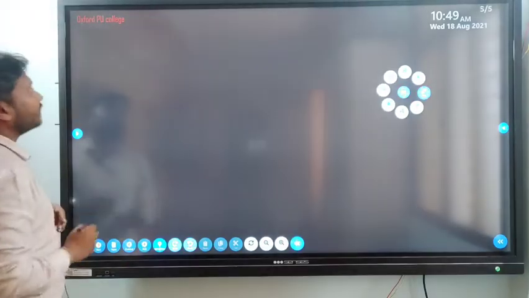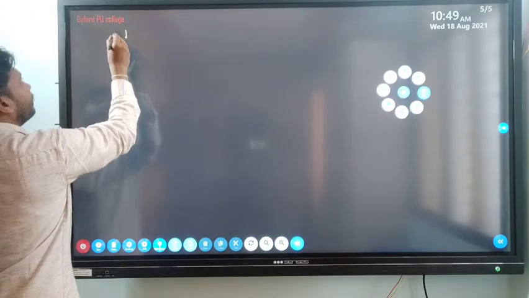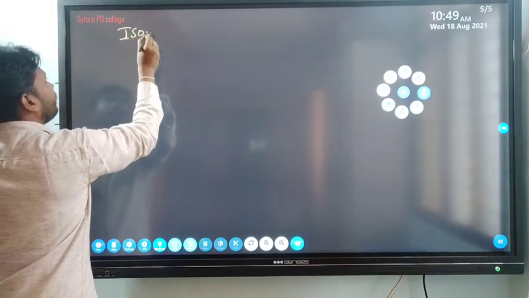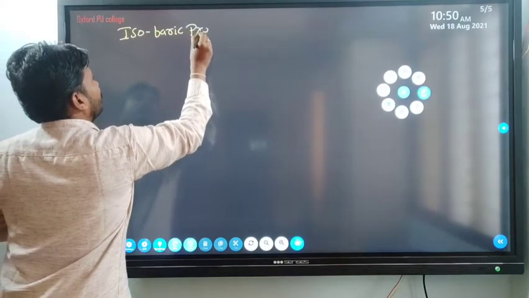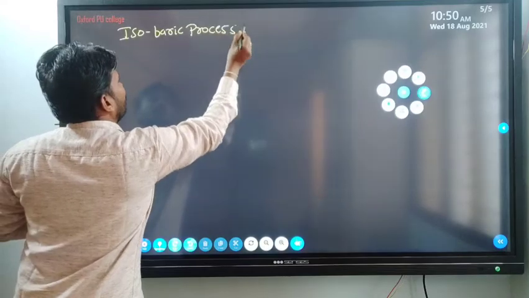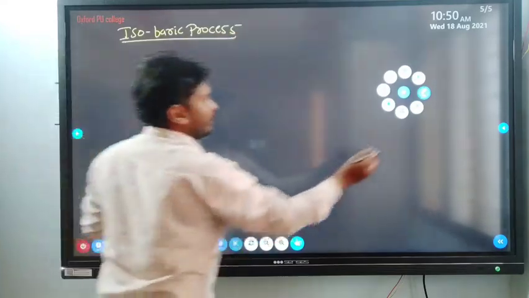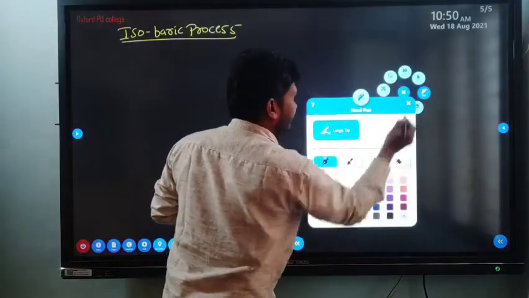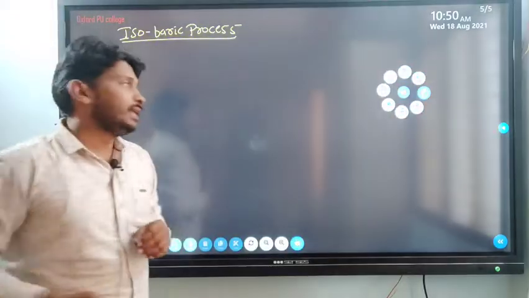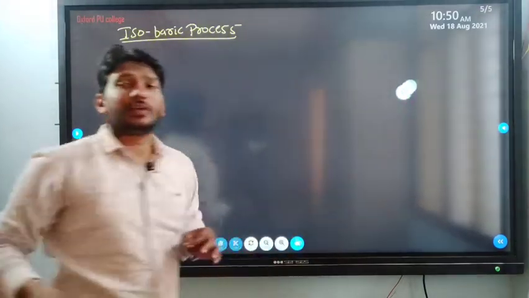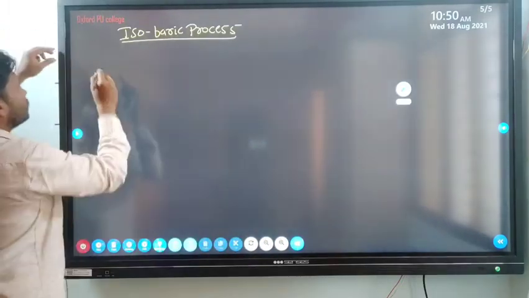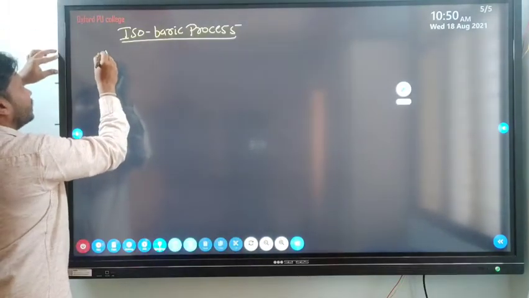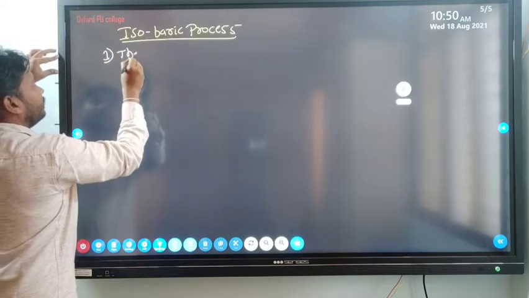What are the key aspects related to the isobaric process? In the isobaric process, a fraction of the heat supplied at constant pressure is used for the increase in internal energy. Can you understand the point here?